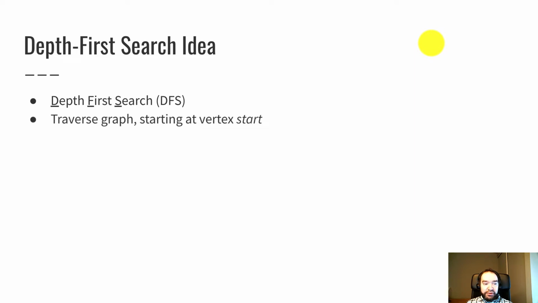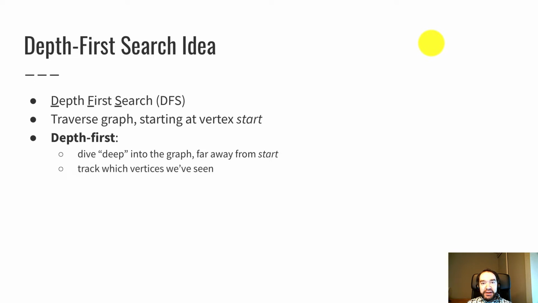The goal is to traverse a graph starting at a defined start vertex. So the input to depth-first search is a graph and a start vertex. The depth-first terminology comes from this idea of doing a deep dive into the graph far away from start. So there's a start vertex and we run away from that as fast as we can until we hit a dead end, and then we deal with the dead end.